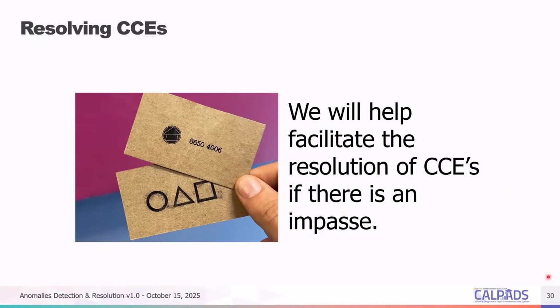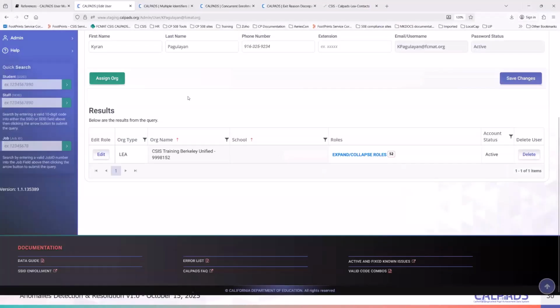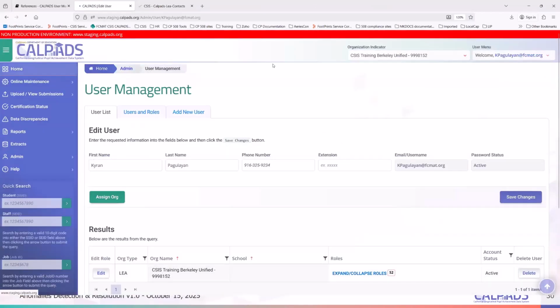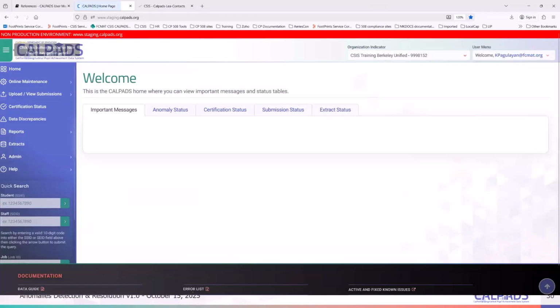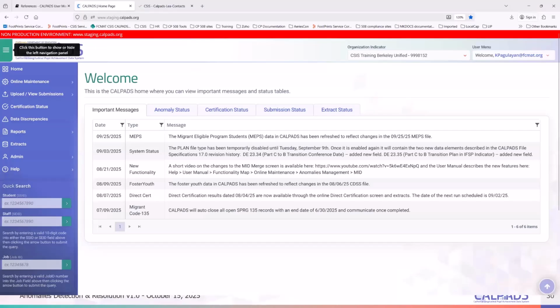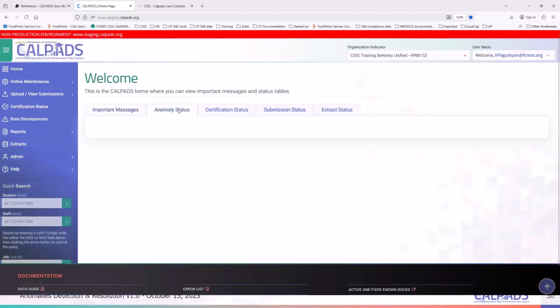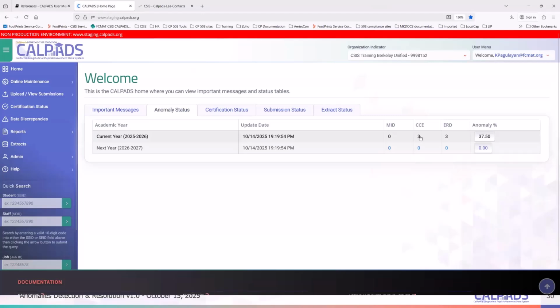All right. So with that, let's go to our demo. Okay, let's go to home, and let's see our CCEs here. Right, so for the first CCE, let's go to anomaly status, and we have three CCEs here.